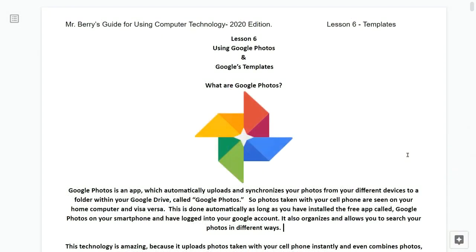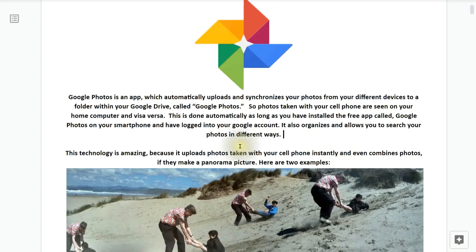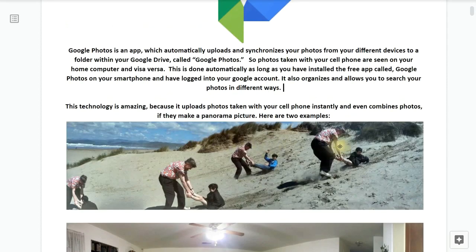Now what I'd like us to do is to open up our books and turn to lesson number 6, using Google Photos and Google Templates. So what are Google Photos? Now we've gone over this already with the video, but just to reiterate, Google Photos is that free app.